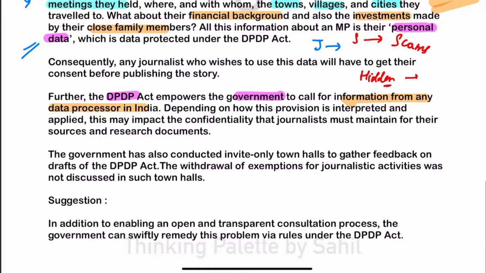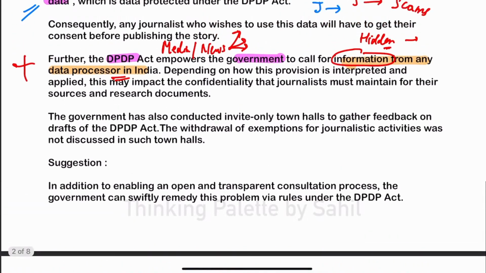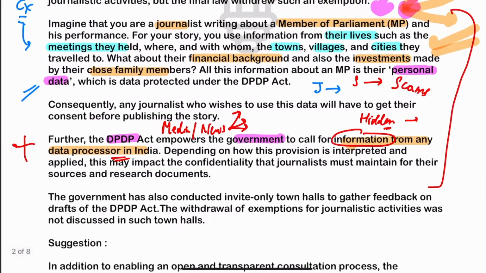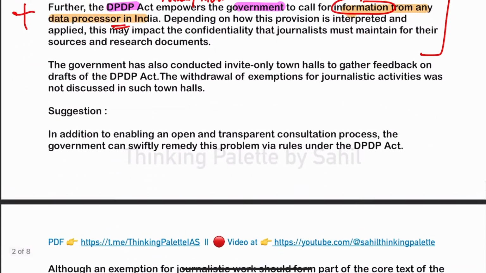That identity is not revealed. But now this law gives power to the government to call for any information from any data processor in India. Means media houses and news houses cannot conceal the identity of certain people who want to stay anonymous. They have to share it. So this also has a negative implication. Because of this, journalism might suffer.